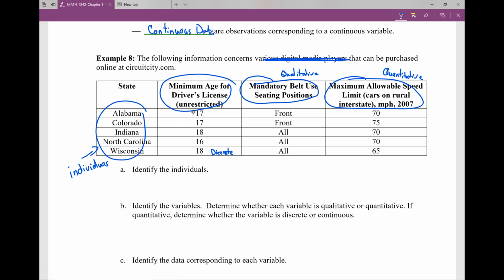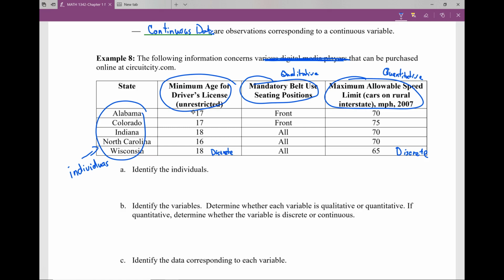No, it's going to be a single value. So actually, the maximum speed in this case is also discrete. And again, you have to look at what they're talking about and identify how we are identifying it.